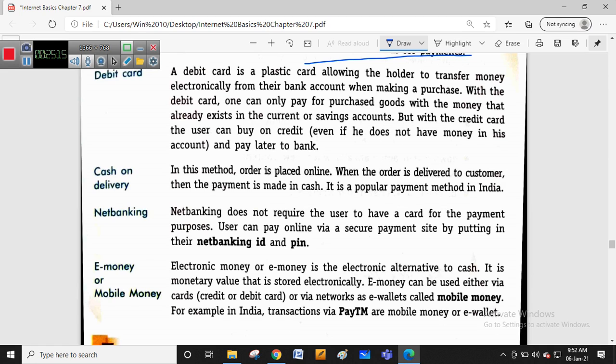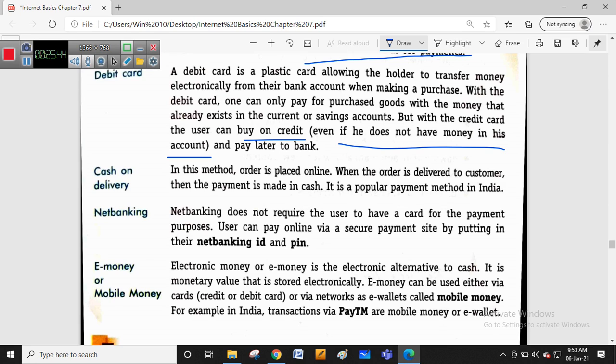Okay, a credit card user can buy on credit, मतलब यूजर लोन मिलेगा, even if he does not have money in his account. क्रेडिट कार्ड में क्या है अपना अकाउंट में पैसा होने का जरूरत नहीं. वो सीधा क्या है मंथ एंडिंग में और मंथ का जो मिडिल ऑफ द फर्स्ट वीक के बाद सो वो बिल जनरेट होता है. देन आफ्टर वी हैव टू डू द पेमेंट. But in the case of a debit card, we should have the amount in our particular bank account from which the card is issued. So that is the difference between the credit and debit card.